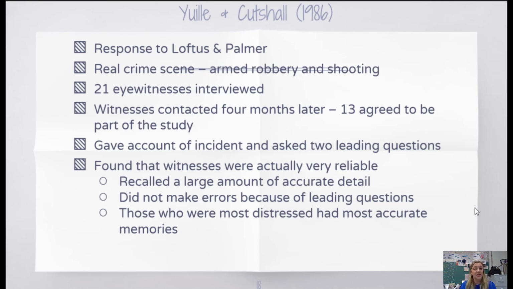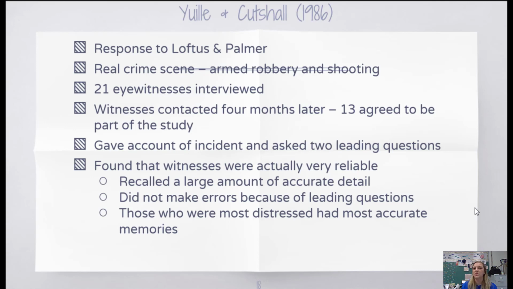While this study does have stronger ecological validity than Loftus and Palmer, it's a little bit different because we have a strong emotional response, and so we are adding in another independent variable. This is a strong piece of evidence that memory is reliable, however, because we have archival evidence from the police reports to confirm the accuracy of these testimonies. So we can truly see that people were remembering things correctly.